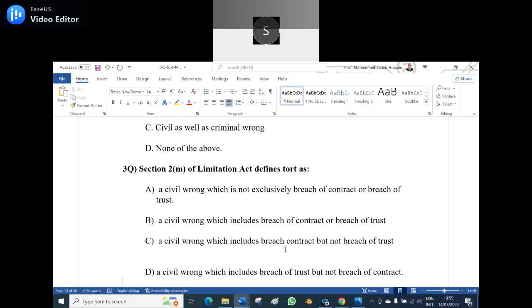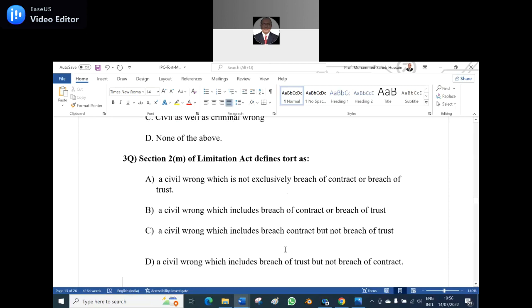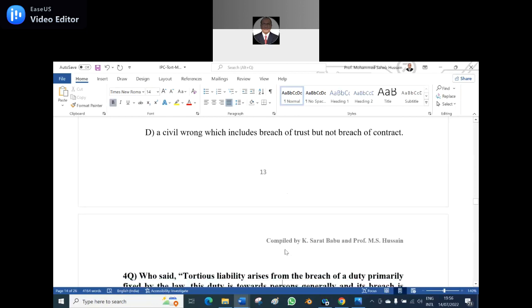Okay. As per the Limitation Act. Yes, sir. D, sir. It should be D. Breach of contract not included. No. Okay, the answer is A. A civil wrong which is not exclusively a breach of contract or a breach of trust. That is what the Limitation Act defines in Section 2, Clause M.